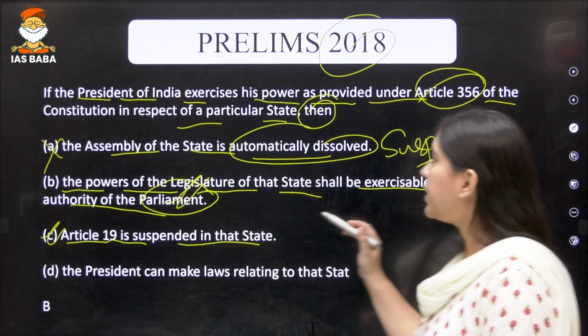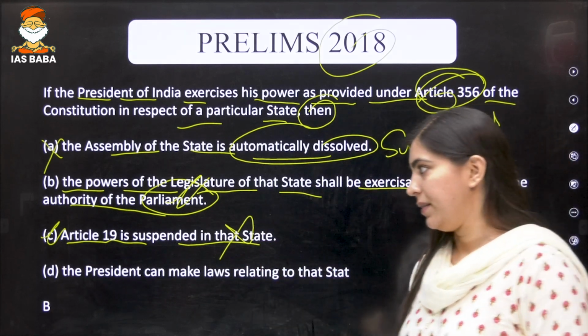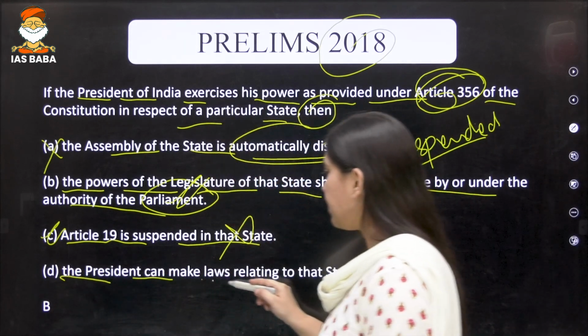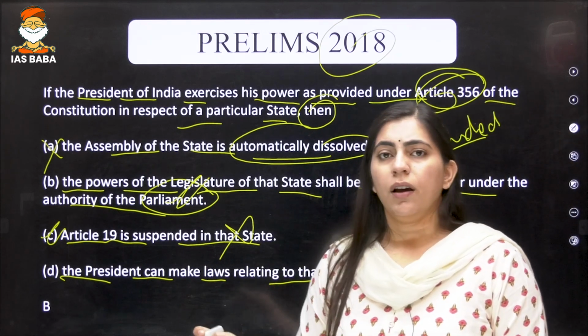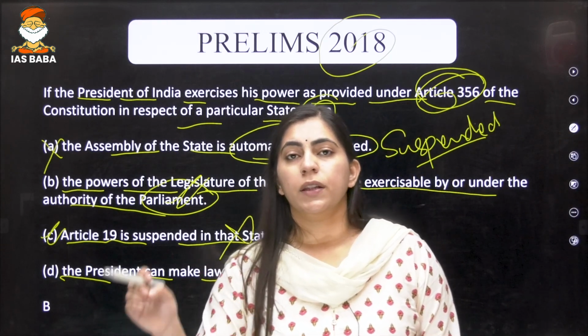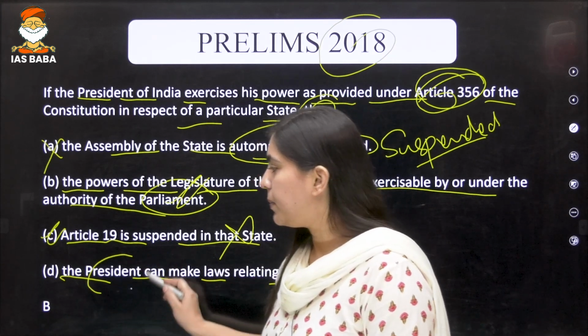But in case of Article 356, there is no impact on the fundamental right. Next is the president can make laws relating to that state. Please remember that the power of making laws is with the parliament. The power of giving the executive decision is with the president.